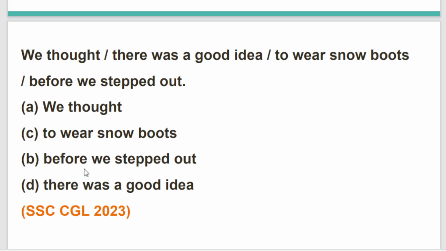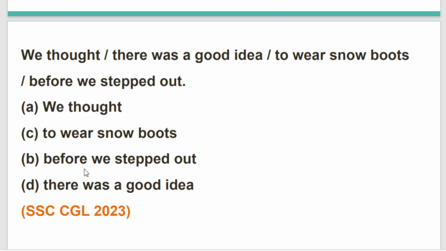Let's read the question. We thought there was a good idea to wear snow boots before we stepped out. In this sentence, the error is literally popping out.